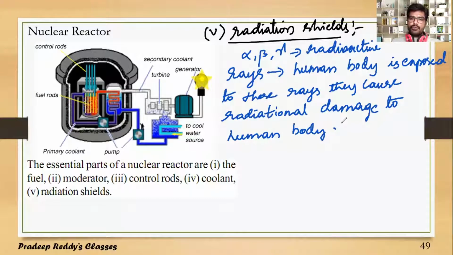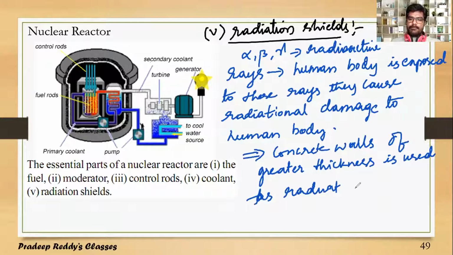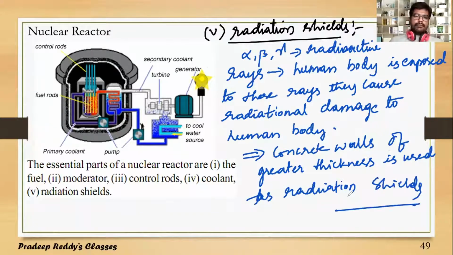Usually concrete walls of greater thickness are used as radiation shields. So these are very important parts of a nuclear reactor.